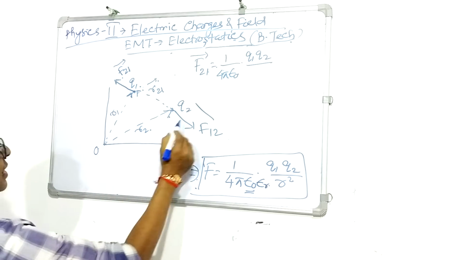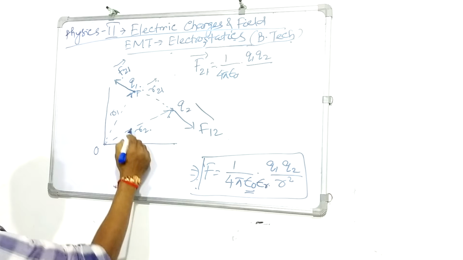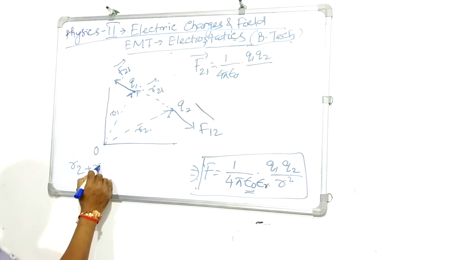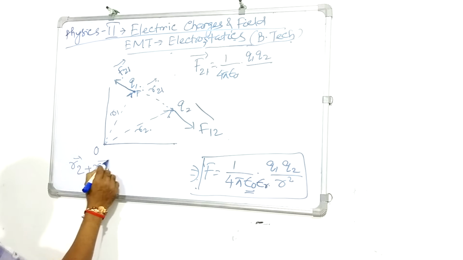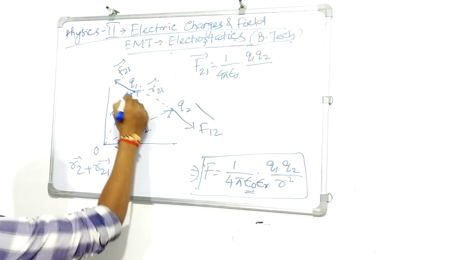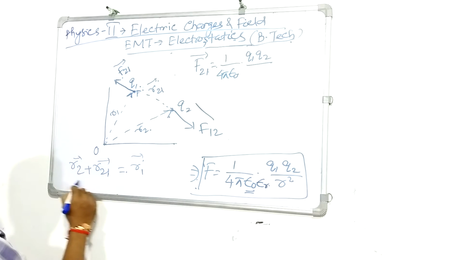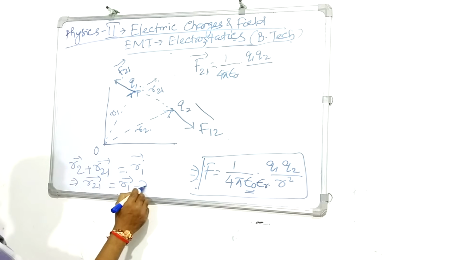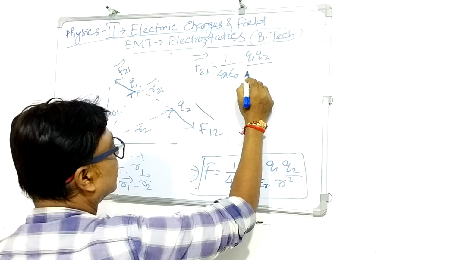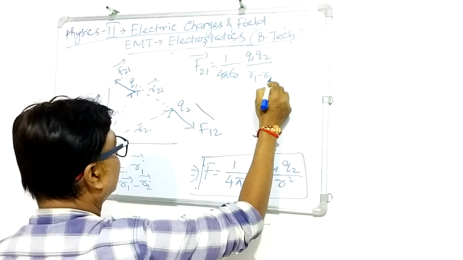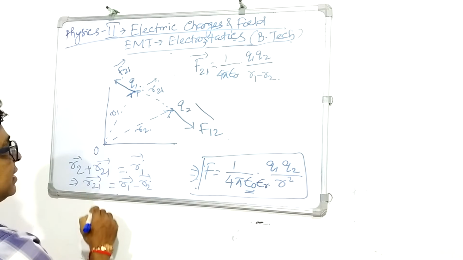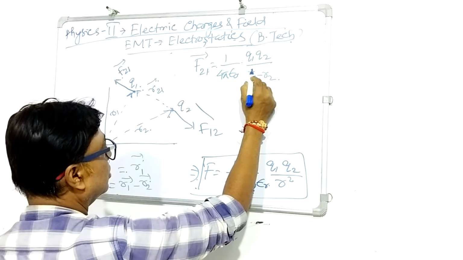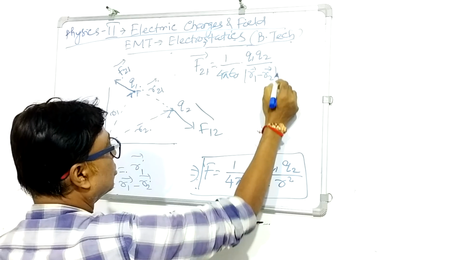So R21 is nothing but, if I take the vector sum of these three, I can write R2 plus R21. You see, this one plus this one is nothing but R1. So I can write R21 is nothing but R1 minus R2. As I am writing it here, it will be the magnitude of R21, that is R1 minus R2, squared.